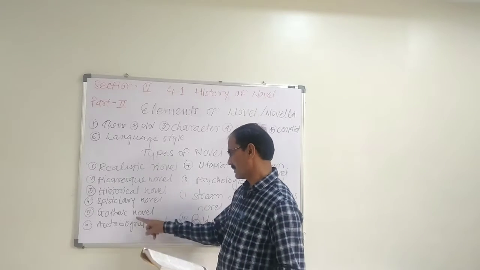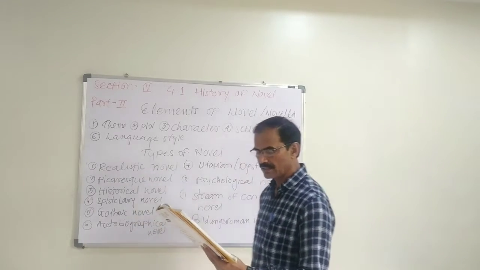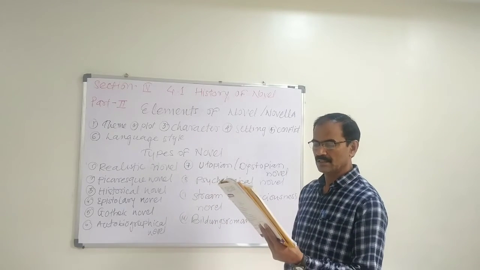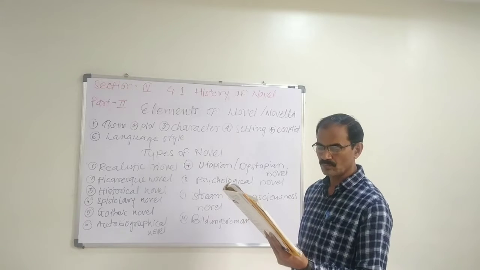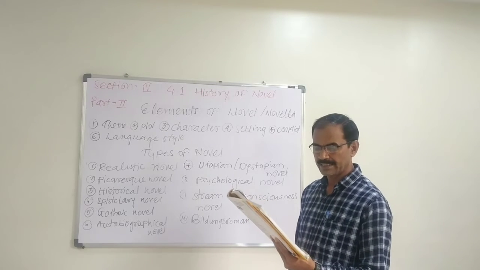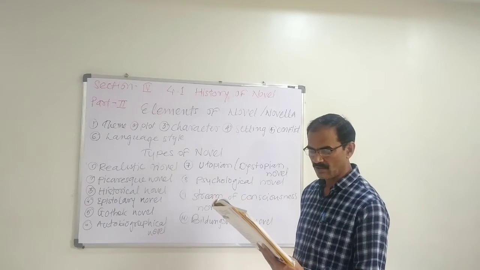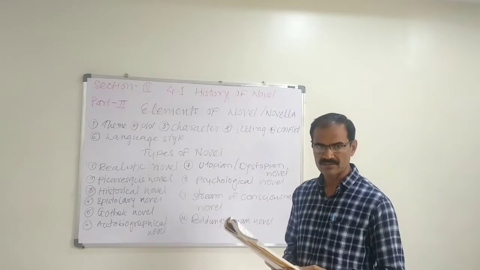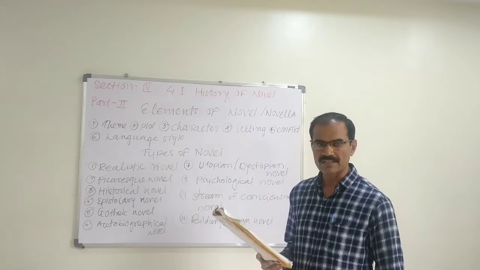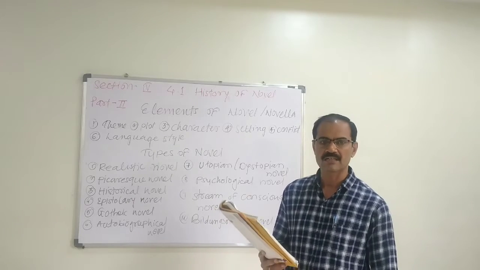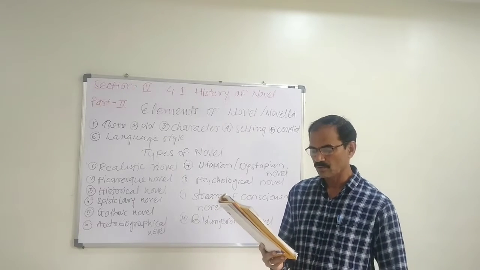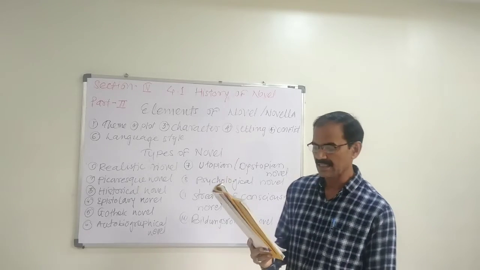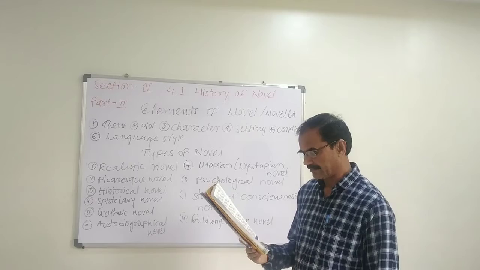Gothic novel. The novel that includes terror, mystery, horror, thriller, the supernatural, doom, death, decay and haunted buildings is called the Gothic novel. All these dangerous things are included in the Gothic novel.